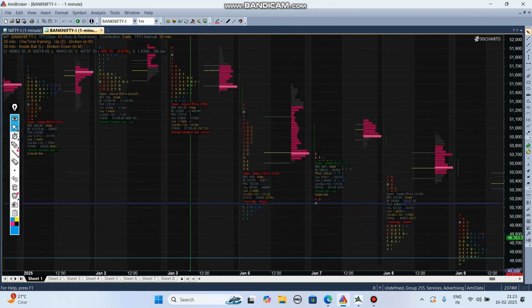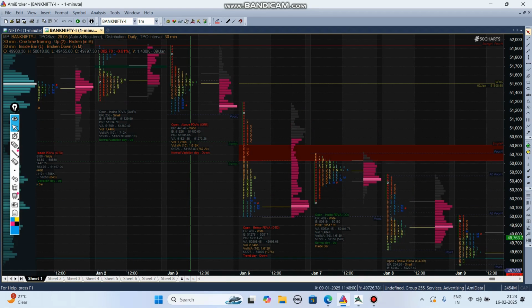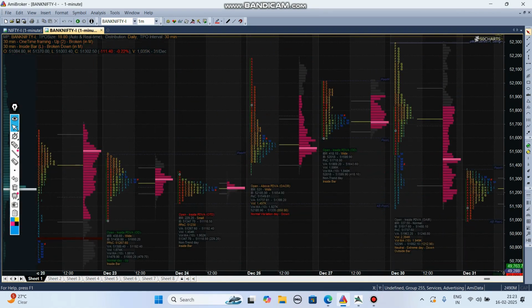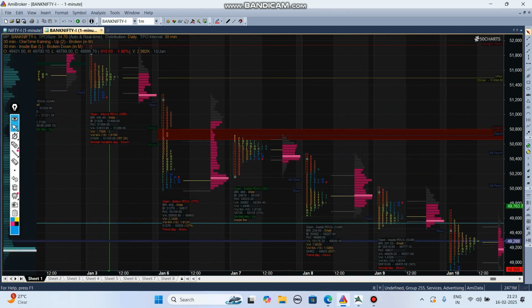Another thing, it always forms on top and bottom of the minus 1 standard deviation. On the plus 1 standard deviation, if you check, some failed auctions happened. This is a clear failed auction. The breakout happened, again it came down and closed downside. So these are the failed auctions that happen at the top and bottom of the standard deviation levels.